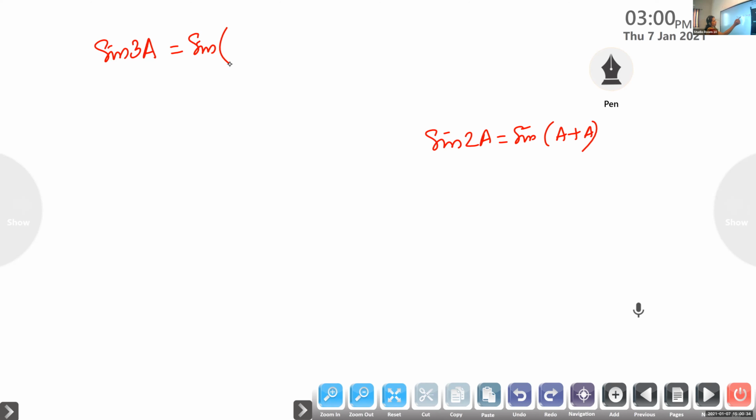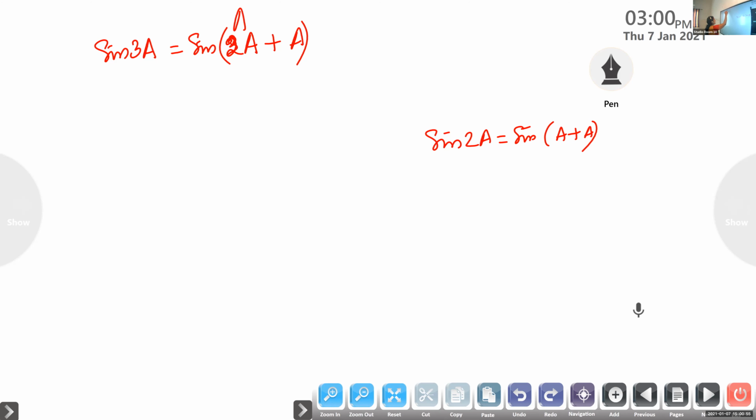We know what 2A is and what A is. 3A can be split as A plus 2A, or 2A plus A. Both are the same. You can split 3A as 2A plus A.